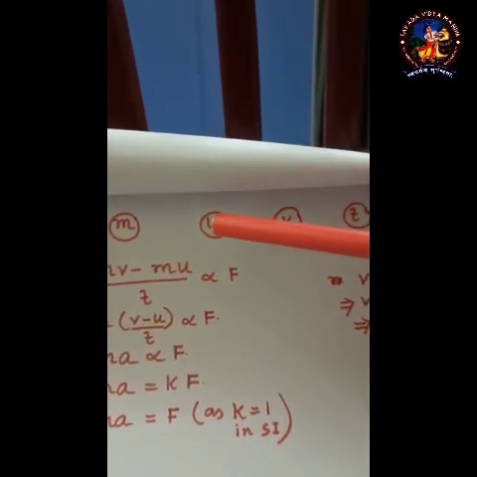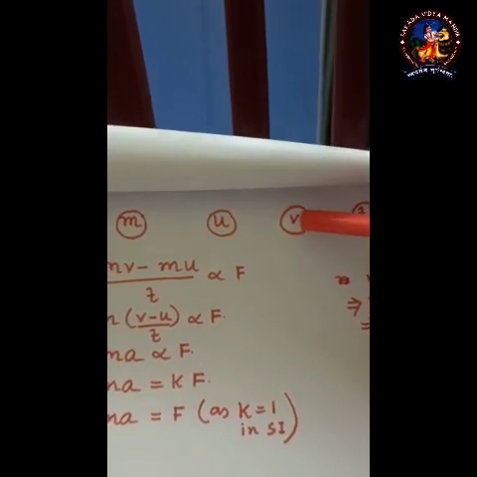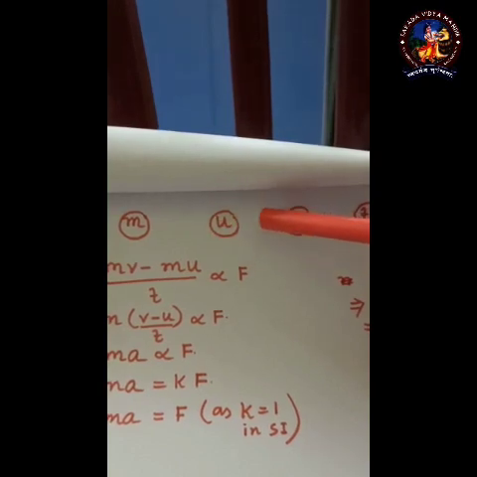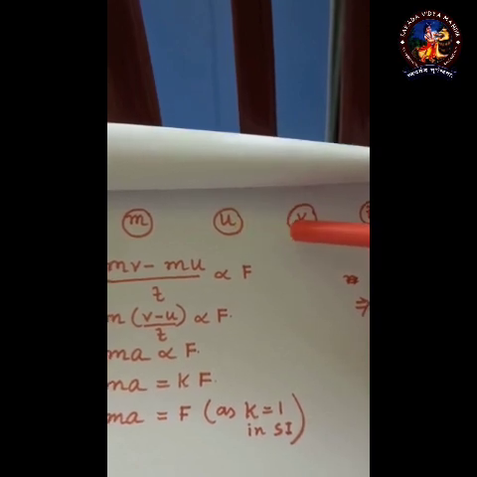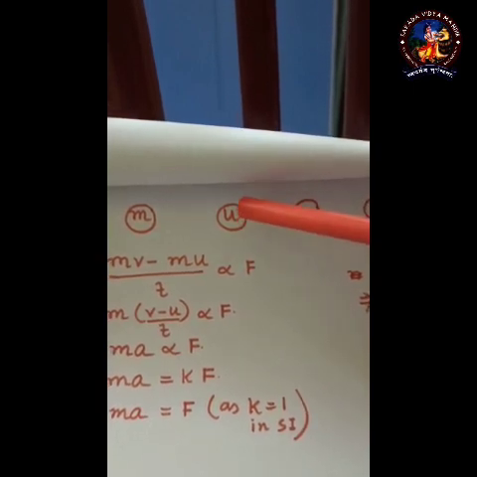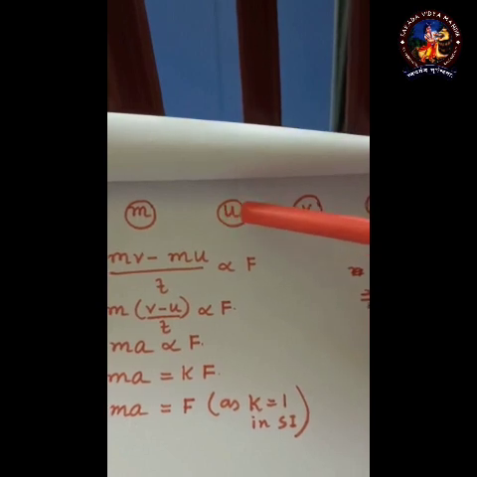Now how does the change of velocity take place? Of course, a force is applied, that is why the velocity changes, because we know if the force is applied in the same direction, it will increase the velocity, and if the force is applied opposite to the motion, it will decrease the velocity. Here it may increase or decrease, you should not bother about that. Suppose let us consider the object is increasing its velocity.